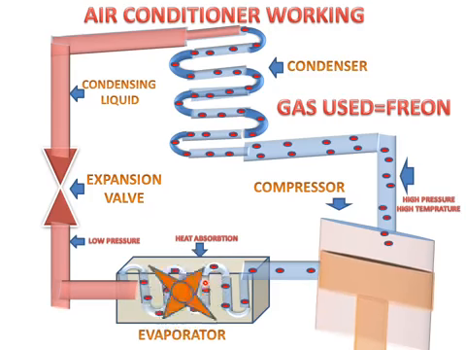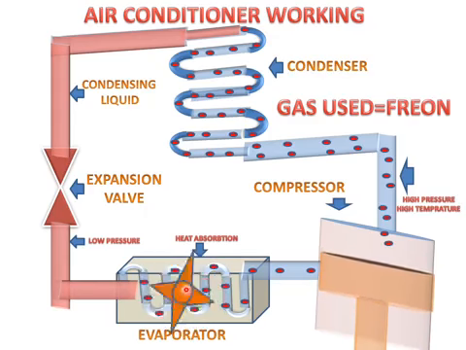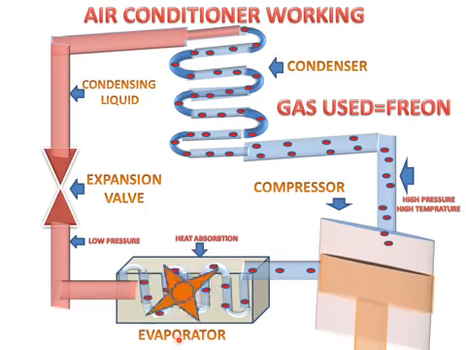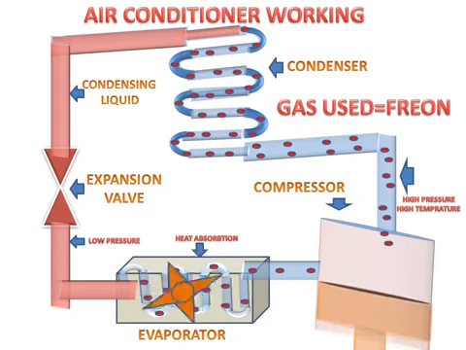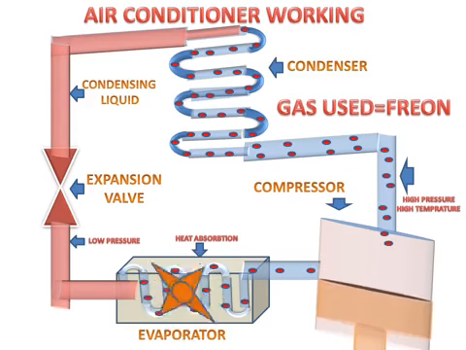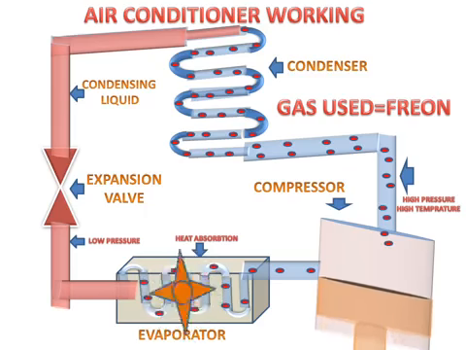and these cooled tubes will circulate cooled air with the help of this fan, and this fan will give the cool air to the required space for cooling. So this is the process of an air conditioner producing a cooling effect with the help of these parts.